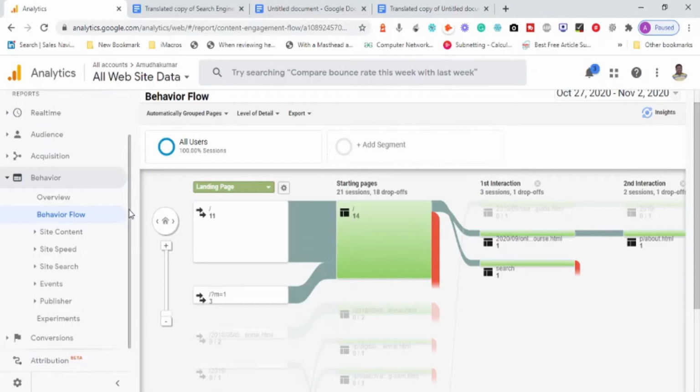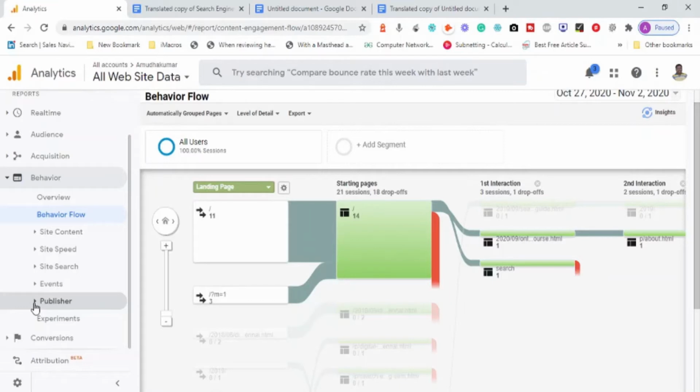That's one important metric. Now we have something called site content, which talks about the content inside your website. We are going to see data related to how fast your website loads. Site search: what are the terms used within your website to search? Event: where did people click, where did people navigate? And publisher: how much revenue your website is generating through the Google AdSense program, that is called publishers.